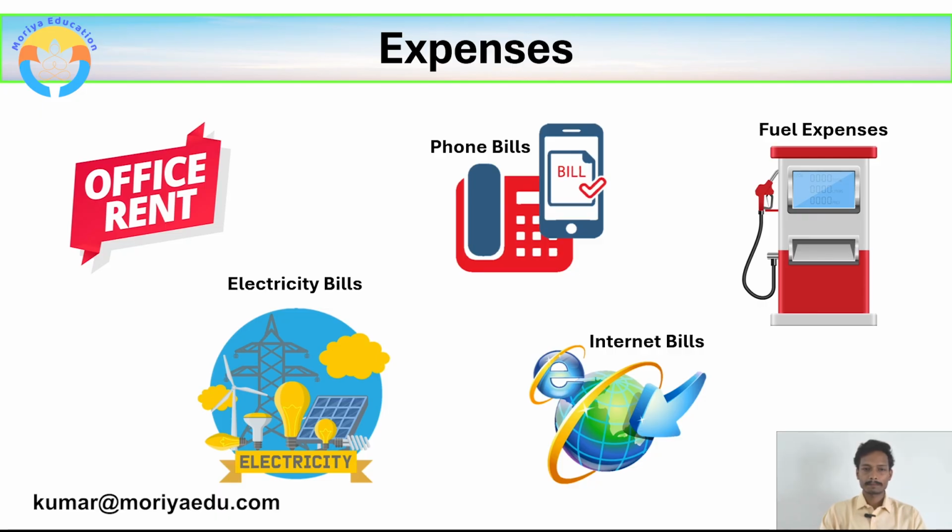So office rent is an expense because that needs to be paid every month. If the office building is ours, there is no need of paying rent to others. But if we take office on rent, we need to pay some rent to the landlord, to the owner of the building. And electricity bills. Every month we need to pay electricity bill because we are using the electricity from government. And the next is phone bills. So phone bill should be paid every month because we are using telecommunications. And internet bills. Because we use internet, we need to pay internet bill also.